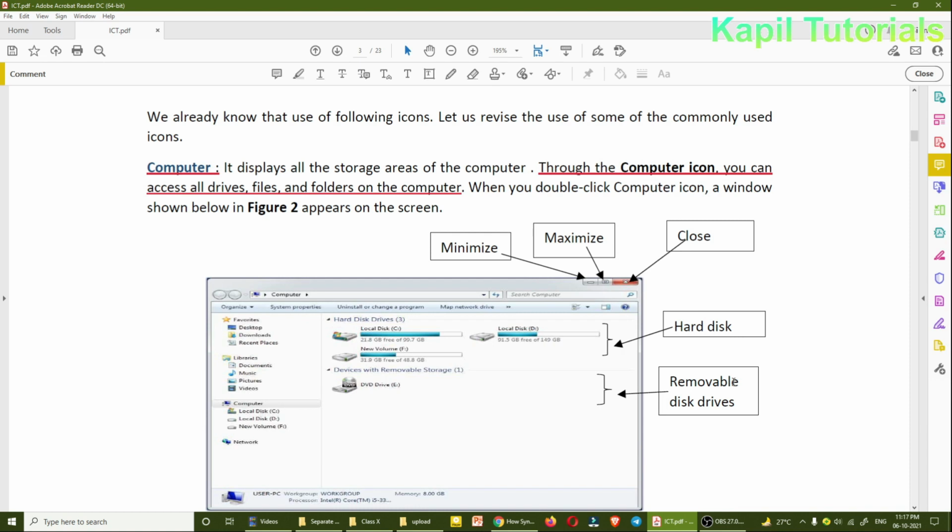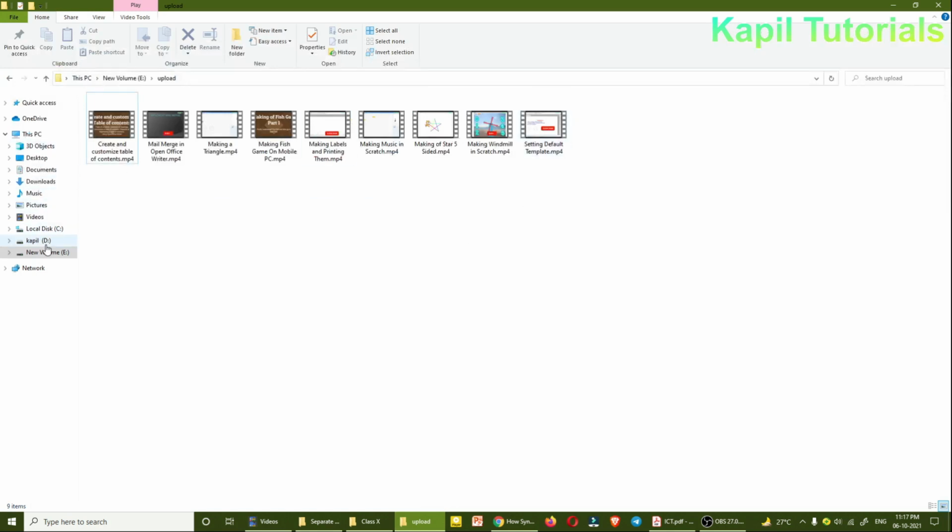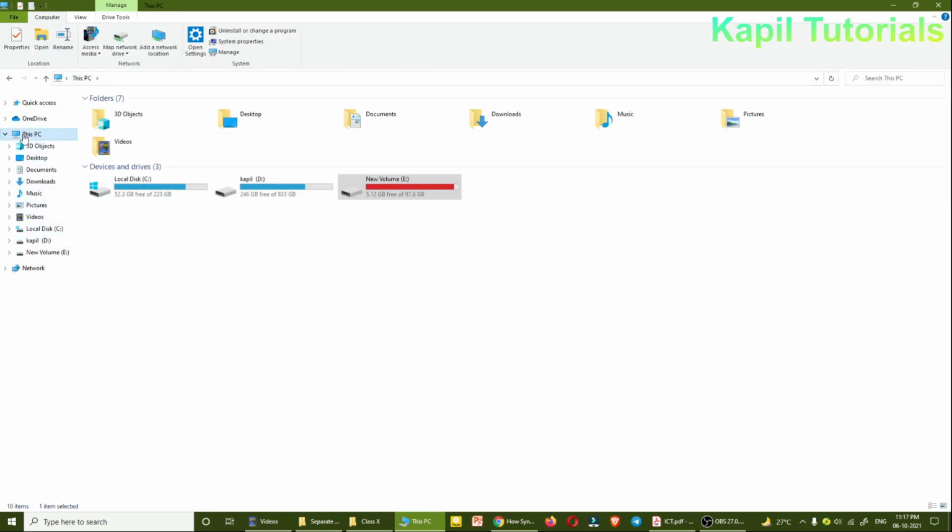Hard disk, removable disk drives, as shown here, show here also. I have opened This PC here, and I am not using any DVD drive now, so it's not showing. But if I put in a pen drive, it will show. You can try this on your computers.